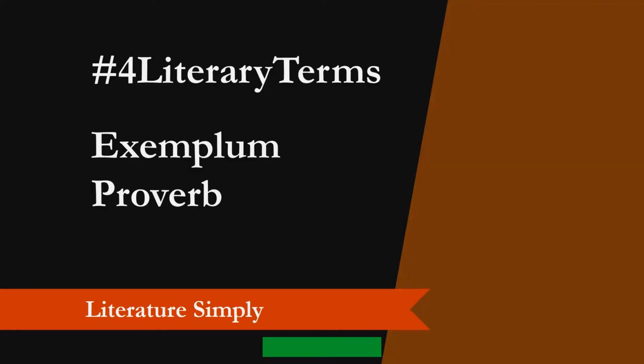These five terms are similar in nature: allegory, fable, parable, exemplum, and proverb. So please keep in mind that these terms often come together. Let's start with the fourth literary terms, exemplum and proverb.